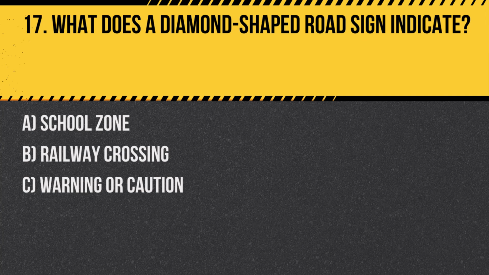Question 17. What does a diamond-shaped road sign indicate? A. School zone. B. Railway crossing. C. Warning or caution. Answer: C. Warning or caution. Diamond-shaped signs are typically used to warn drivers of upcoming hazards.